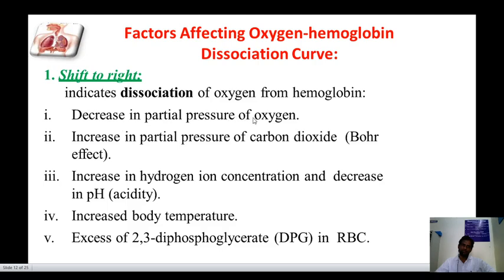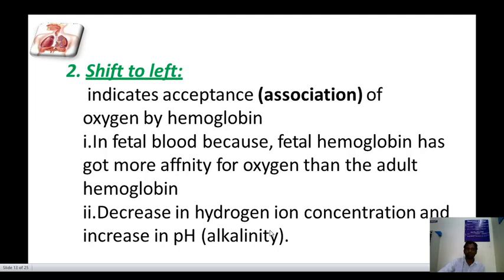A shift to the right occurs with a decrease in partial pressure of oxygen, an increase in partial pressure of carbon dioxide, increasing hydrogen ion concentration and decreasing pH, that is, acidity, increased body temperature, and excess of 2,3 diphosphoglycerate in RBC.